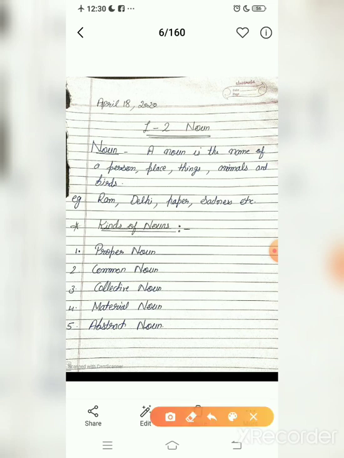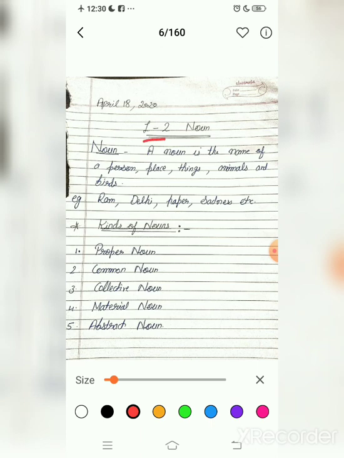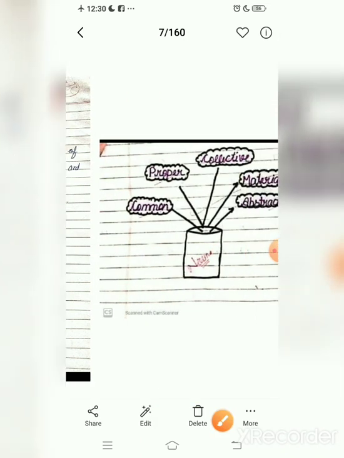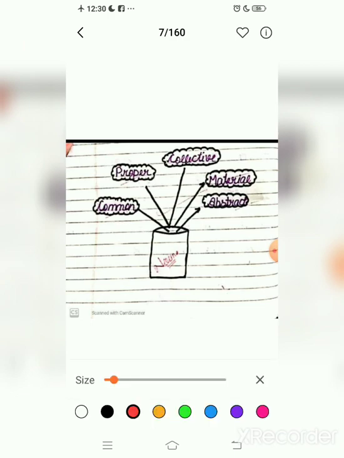Look here. What is noun? Our lesson number 2 is noun. A noun is the name of person, place, thing, animals and birds that I have already told you. There are many examples: Ram, jelly, paper, sadness, etc. All are included in nouns. There are 5 types of noun: proper noun, common noun, collective noun, material noun and abstract noun.